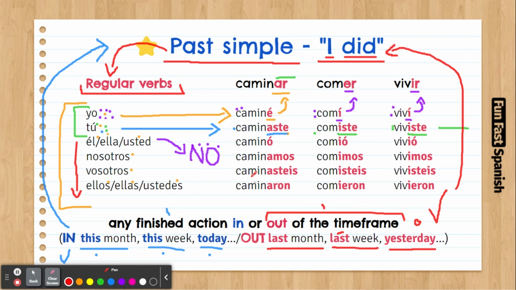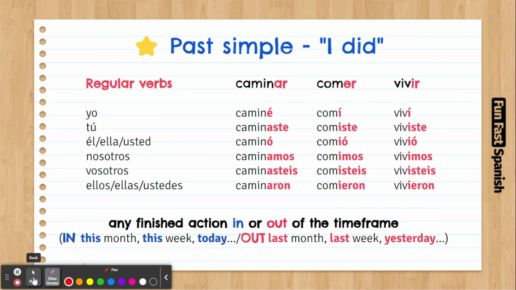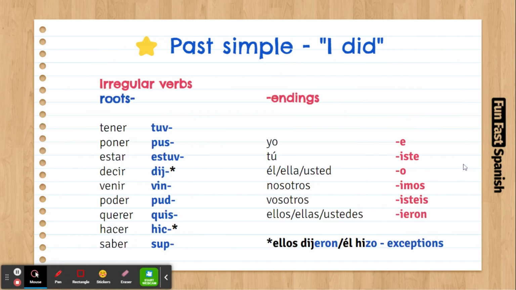Now, let's have a look at the irregular verbs. I'm going to clear the screen because it looks like a clown right now. Let's have a look at this. Irregular verbs. So we have a few of them, and you're going to learn here how to conjugate them. To incorporate them in your speech is going to take you some time because it's a lot to take on and to learn.